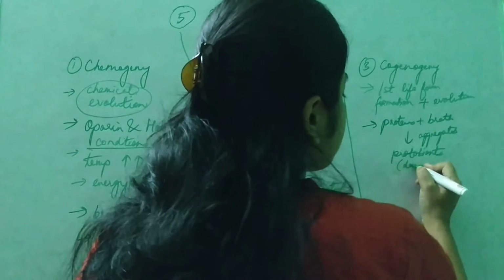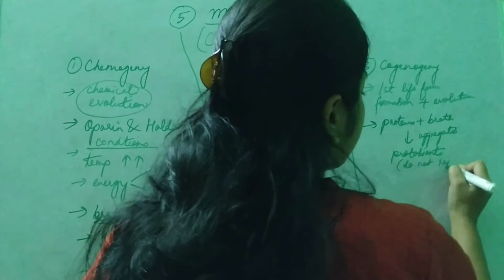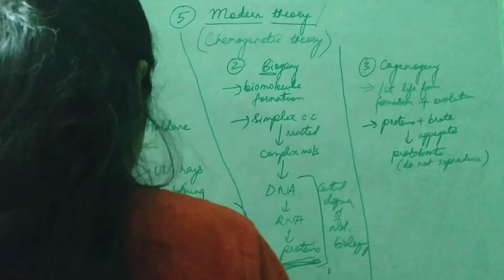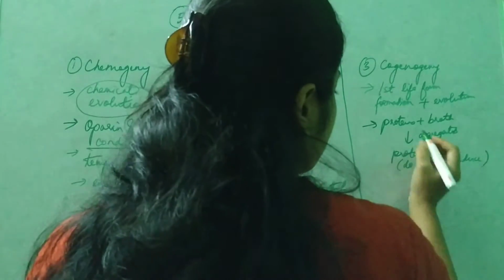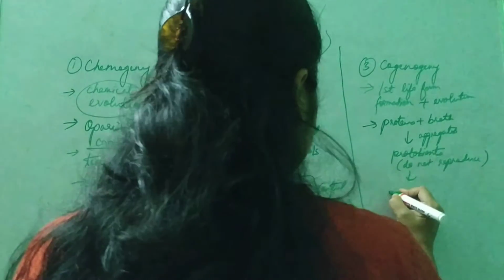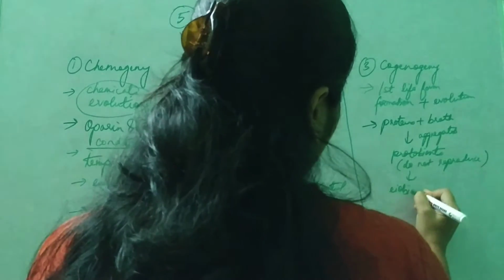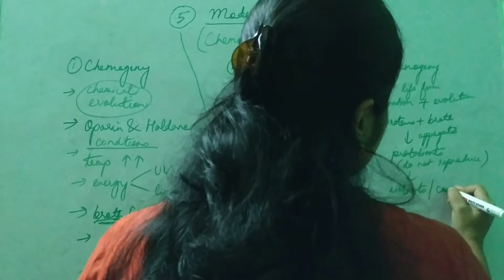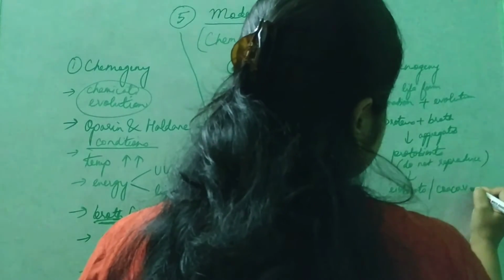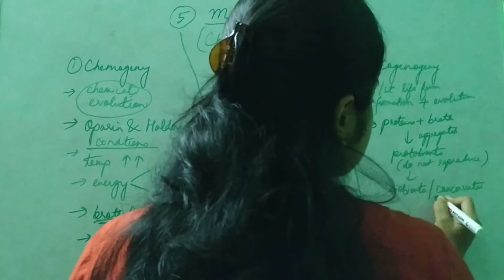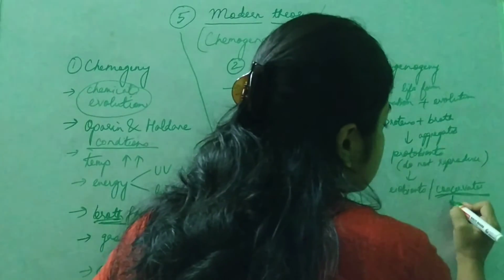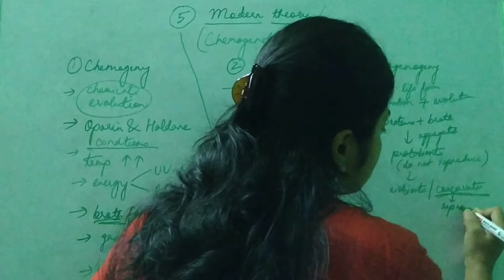Protobions are organisms, but they do not reproduce. From these protobions, eobions are formed. Eobions or coservates. Remember this term, coservates, because these coservates could reproduce.